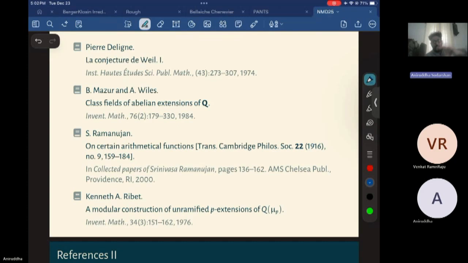Moreover, for the whole thing you get a Lambda-module structure. Here Lambda is a power series ring in one variable, and this module structure will give you some ideal, called the characteristic ideal.